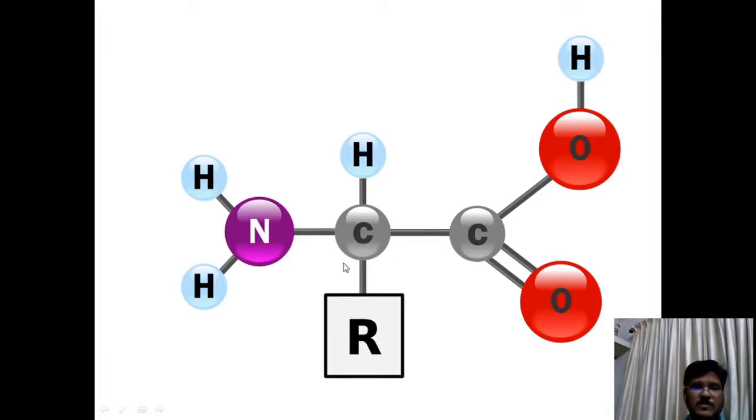Because the central carbon atom is linked with 4 different groups, the central carbon atom is a chiral center, with 4 different groups connected to the tetrahedral alpha carbon atom. The alpha amino acids are chiral, and the 4 different groups can occupy 2 unique spatial arrangements. That is, the 4 different groups around the central carbon atom can arrange in space in 2 ways.